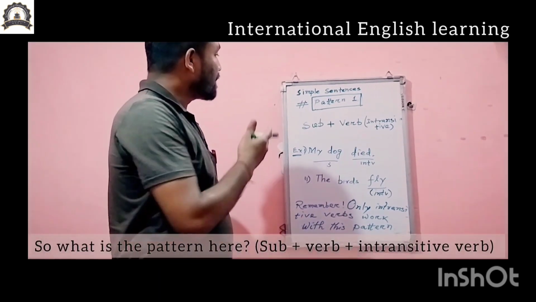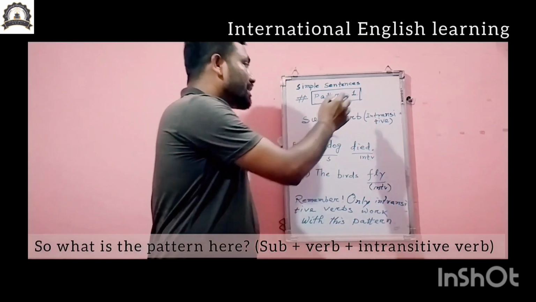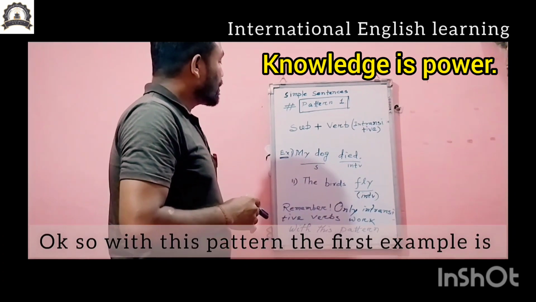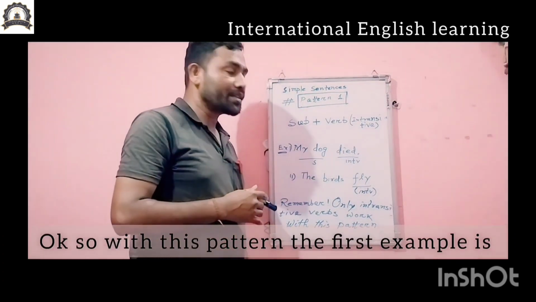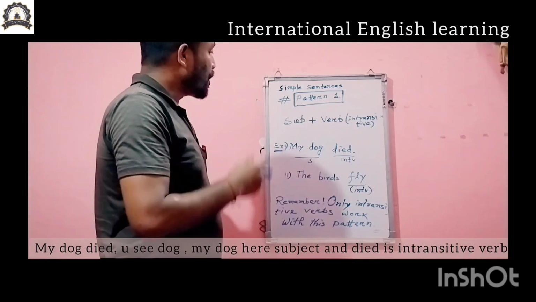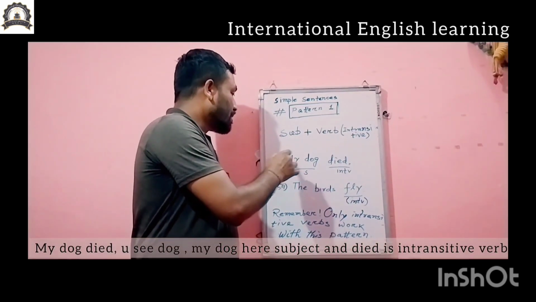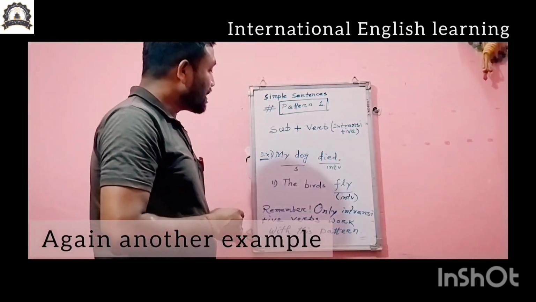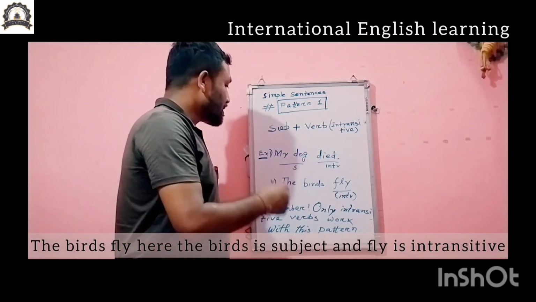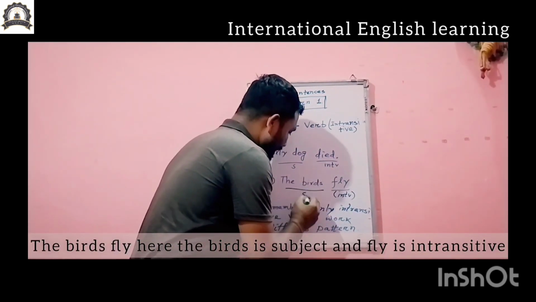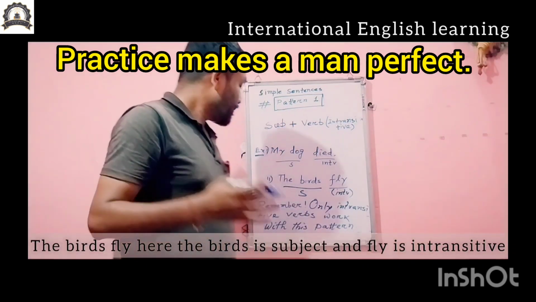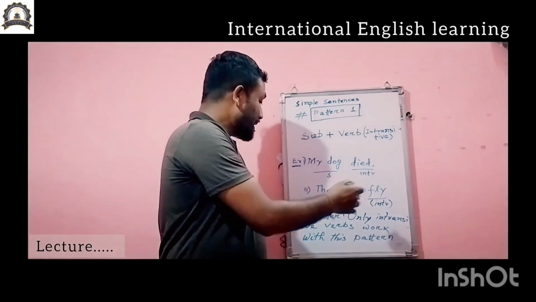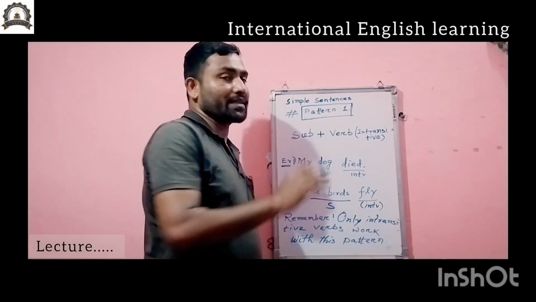So what is the pattern here? Subject plus verb, especially an intransitive verb. You remember it carefully. With this pattern, the first example sentence I have written here is: my dog died. You see, my dog is the subject, and died is an intransitive verb. Another: the birds fly. Here, the birds is the subject, and fly is an intransitive verb. One important point you must remember is that only intransitive verbs work with this pattern.